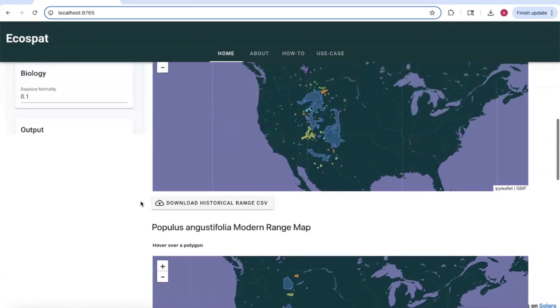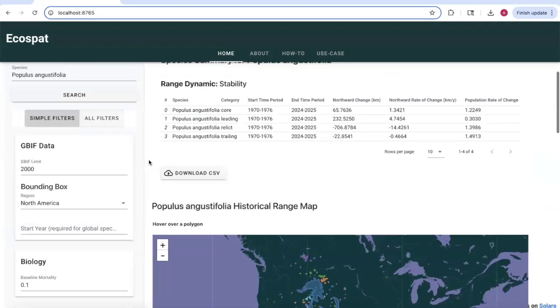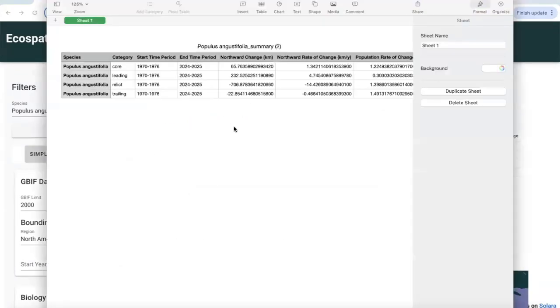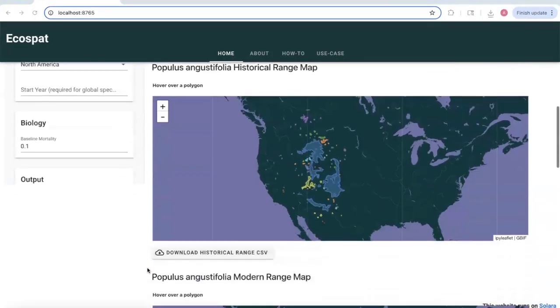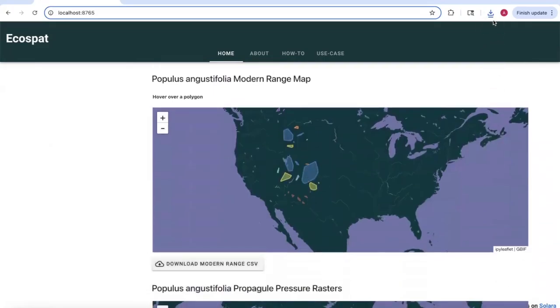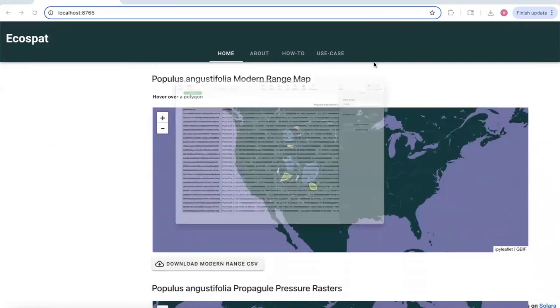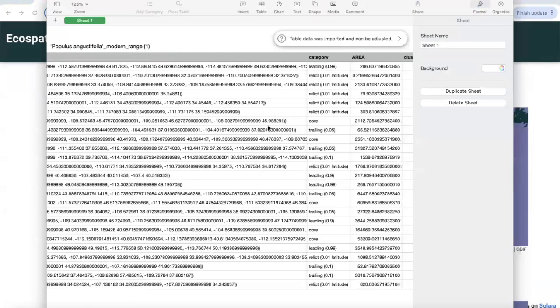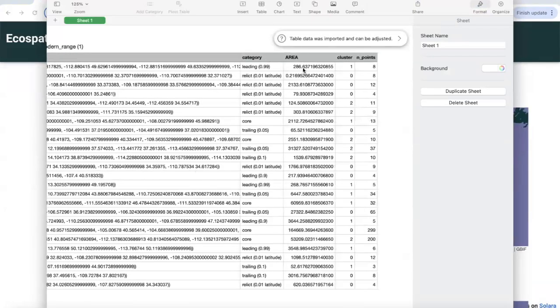Now, these historical and modern distributions can be compared in order to determine that Populus angustifolia has a stable range dynamic. And these summary statistics can also be downloaded and will reflect what we're seeing here in the web application. Additionally, we can also download the historical range CSV or the modern range CSV, which provides information about the different populations, their range edge categories, their area, and then the number of occurrence points found in each population.